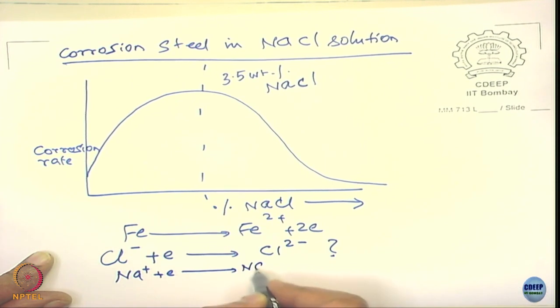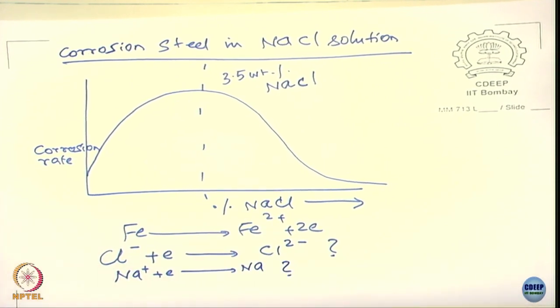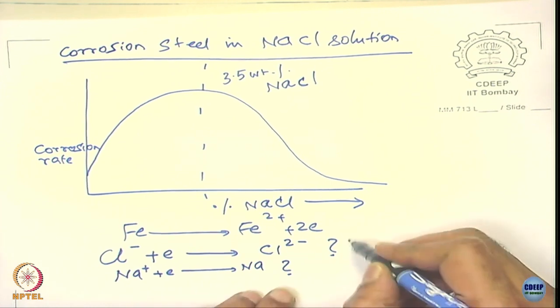So, sodium chloride does not actively participate in the cathodic reaction, does not really at all, you must understand that, okay. Neither sodium can take nor chloride can take, so it won't occur.